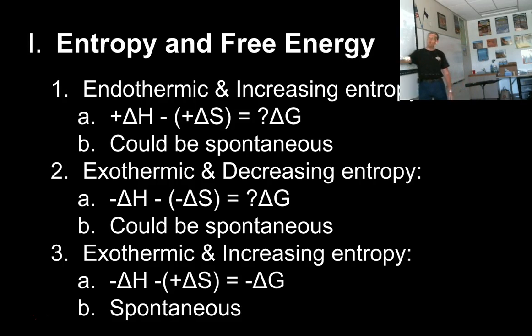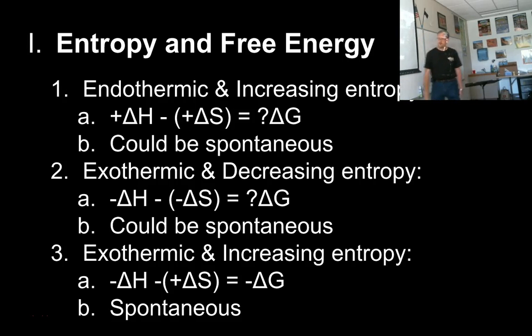If your delta H term were, and again, I'm just going to randomly pick numbers, if your delta H term were negative 10, and my delta S term were negative 3, negative 10 minus negative 3, negative 10 plus 3 would be negative 7. That reaction would happen. Spontaneous reaction because delta G winds up being negative. But if it's the other way around, if my delta H is negative 3, my delta S is negative 10, negative 3 minus negative 10 would be negative 3 plus 10. I'd have a positive 7 for my delta G. Reaction probably would not occur. So it depends on the magnitude of these numbers in these two situations, okay, as to whether or not the reaction is going to happen.